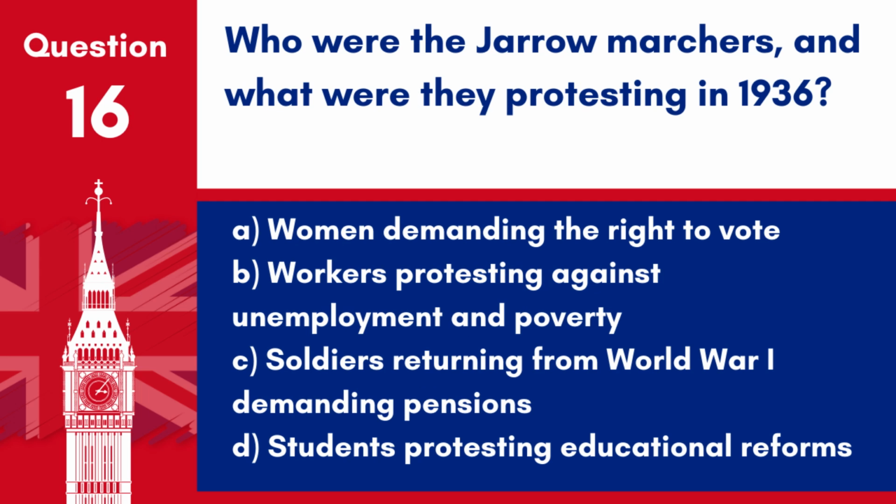Question 16. Who were the Jarrow Marchers, and what were they protesting in 1936? A. Women demanding the right to vote. B. Workers protesting against unemployment and poverty. C. Soldiers returning from World War I demanding pensions. D. Students protesting educational reforms. Answer B. Workers protesting against unemployment and poverty. The Jarrow Marchers were workers protesting in 1936 against unemployment and poverty.